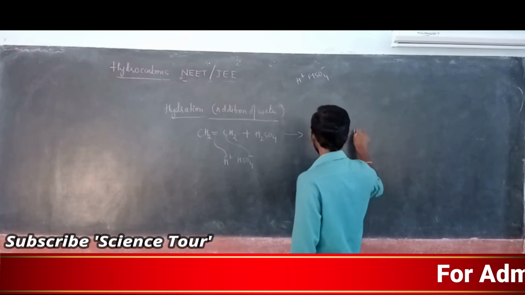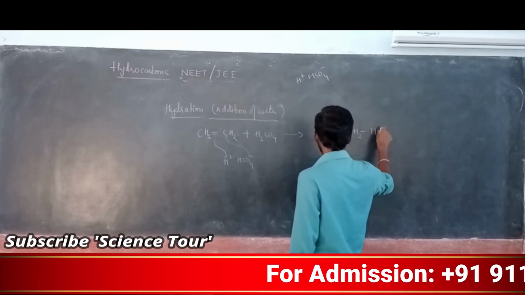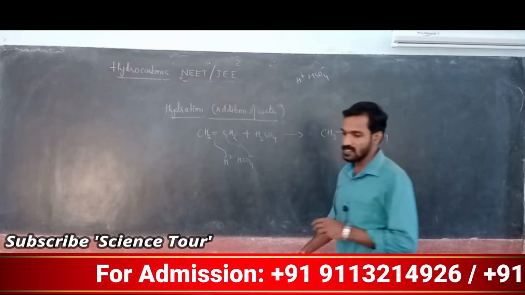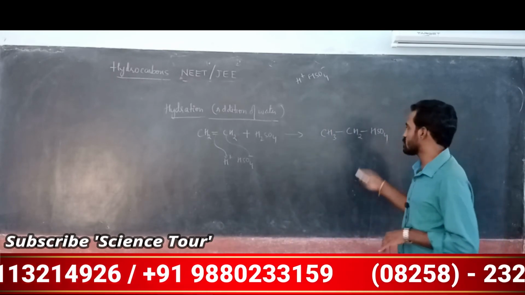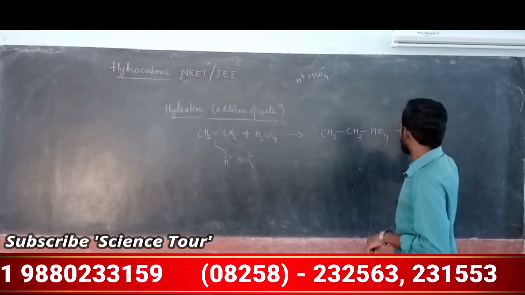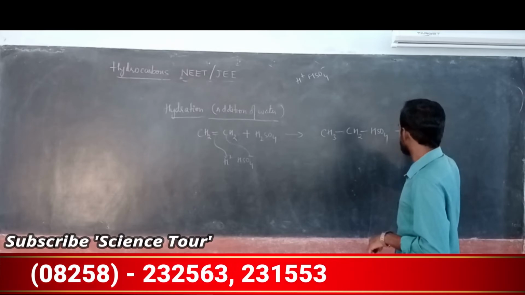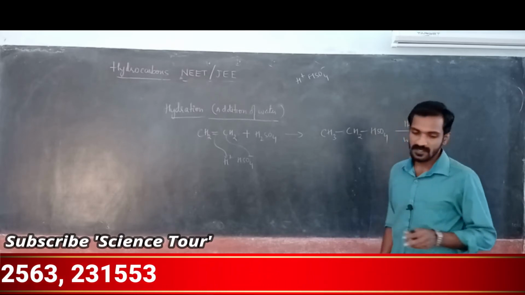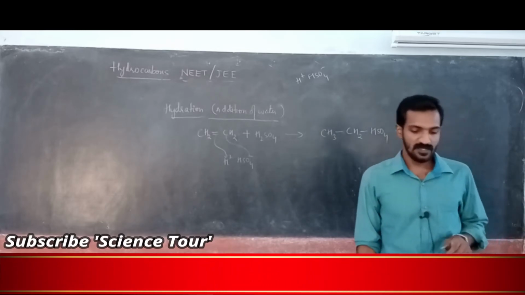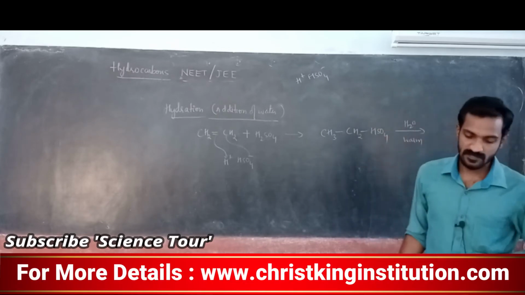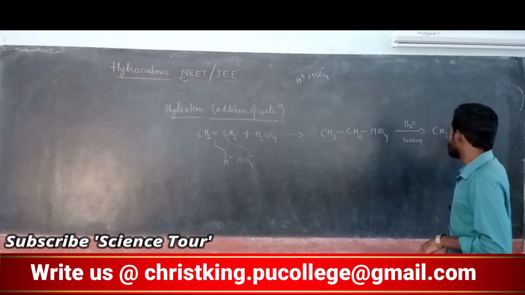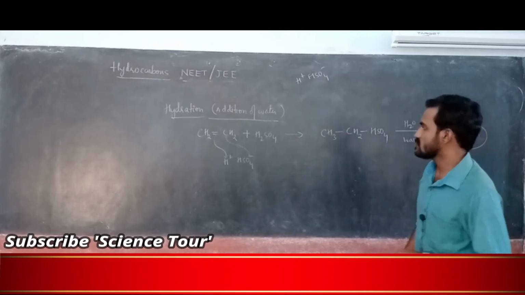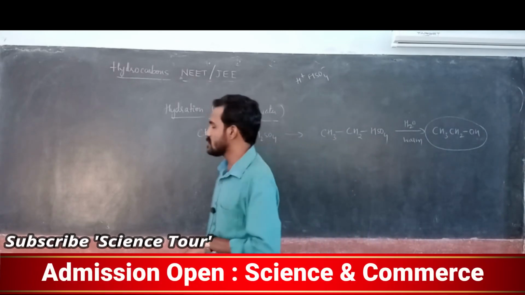CH3 CH2 HSO4, and again it is treated with water, warm. So you are getting the product alcohol, CH3 CH2 OH. So this is actually the hydration reaction.